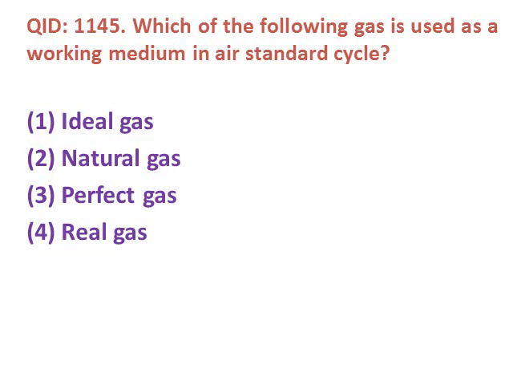Next question, which of the following gas is used as a working medium in air standard cycle? Options are ideal gas, second natural gas, third perfect gas, fourth real gas. The answer is perfect gas. The perfect gas working medium is used in air standard cycle.